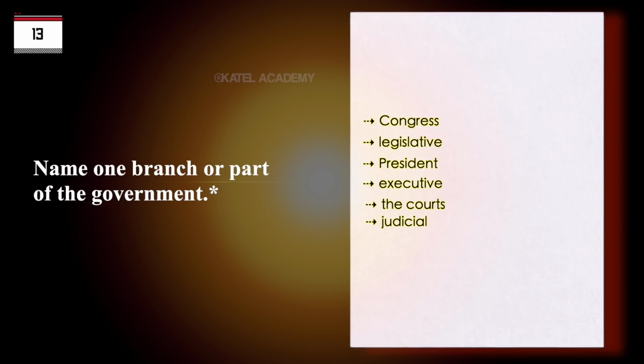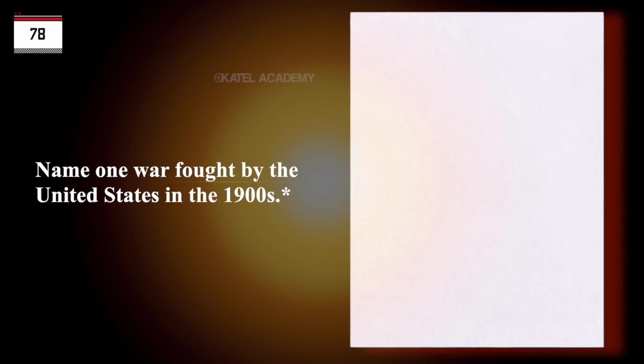Name one branch or part of the government. Congress. Legislative. President. Executive. The courts. Judicial. Name one war fought by the United States in the 1900s.